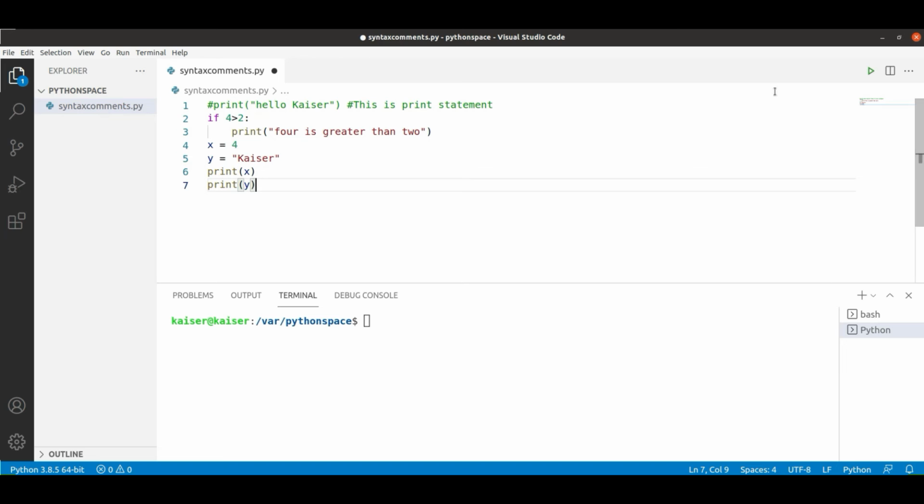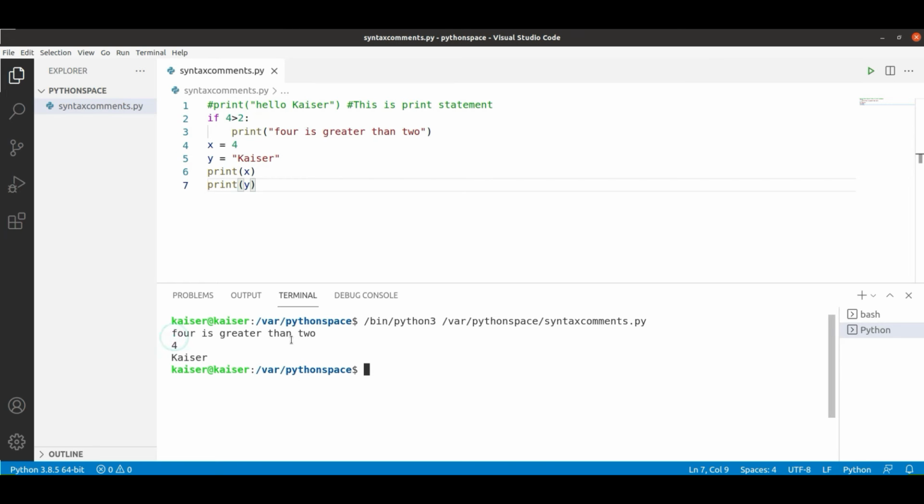So now my plan is that if I just run it, I should see everything. 4 is greater than 2. Yes, I've printed, and I'm able to print 4 and Kaiser. If you noticed, I'm able to print those variables. What I did is I introduced two variables x and y, and I printed those variables x and y. Voila, I'm able to do that very successfully. Simple syntax.